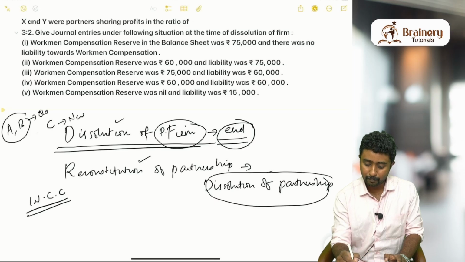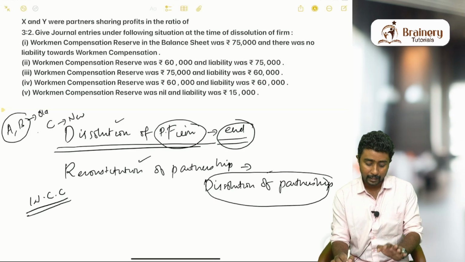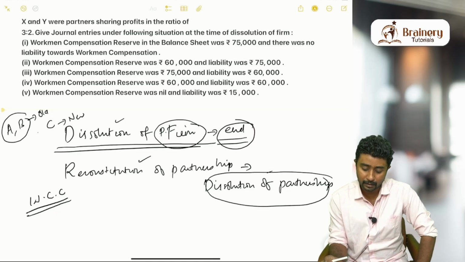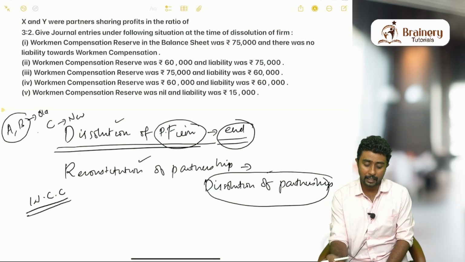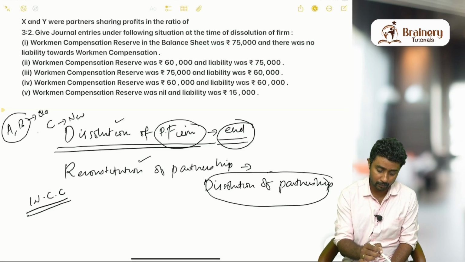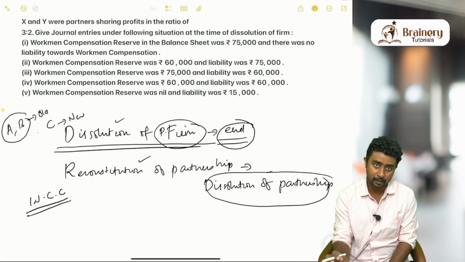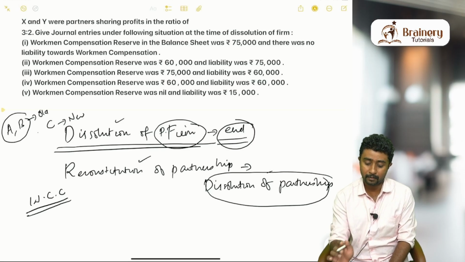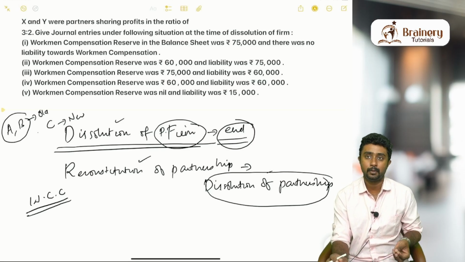workman compensation reserve in the balance sheet was 75,000, and first case, I am reading the first case. Workman compensation reserve in the balance sheet was 75,000 and there was no liability towards workman compensation. Before that there is not much information. Two partners were there, they are sharing profits in the ratio of 3:2 and they are asking us to pass journal entries under each of the following situations at the time of dissolution of firm.